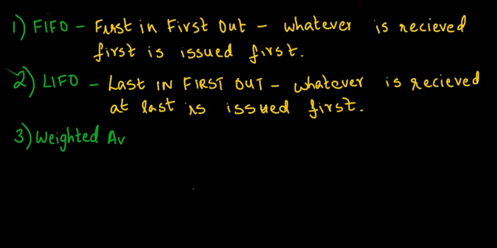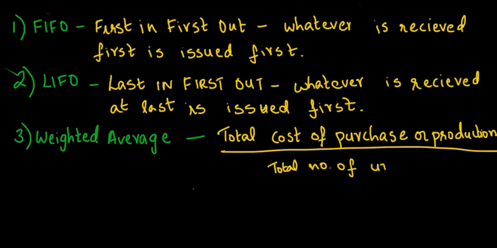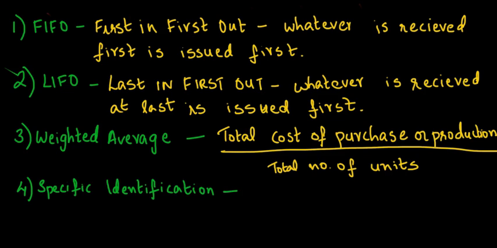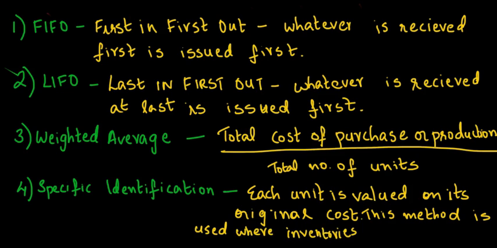Weighted average is a method of inventory valuation where cost per unit is assessed by dividing the total cost of production or purchase by the total number of units. Specific identification method. This is a method of inventory valuation which is suitable where one unit of inventory is not interchangeable with another unit. Each unit is valued specifically on its original cost. Examples for such goods are shipbuilding, machinery building, etc.